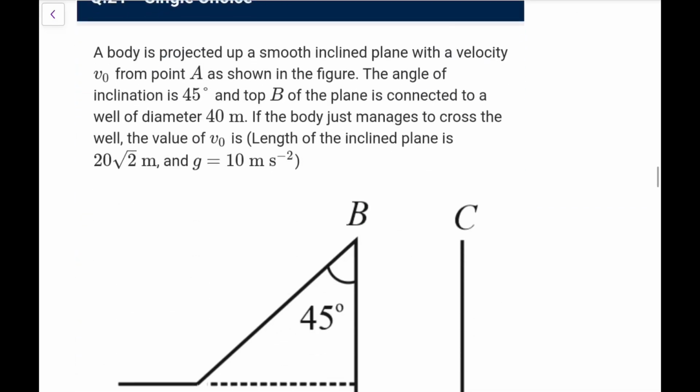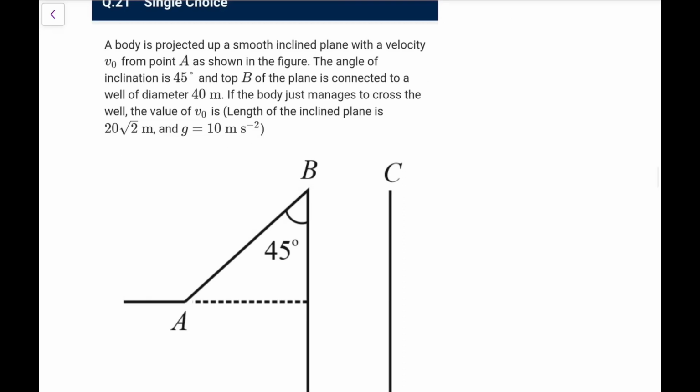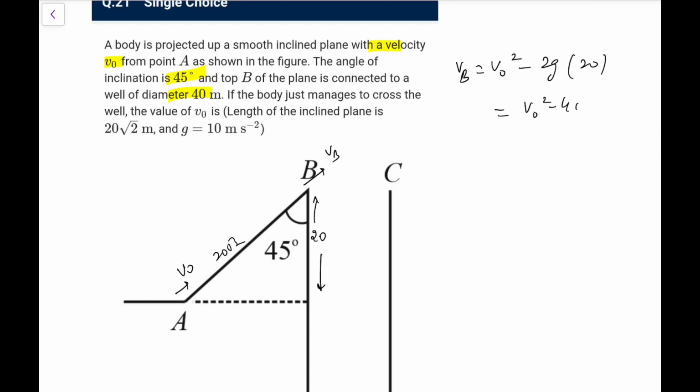Next, a body is projected up a smooth inclined plane with a velocity v0 from a point A as shown in the figure. The angle of inclination is 45 and the top B of the plane is connected to a well of diameter 40 meters. If the body just manages to cross the well, the value of v0 is? The length of the incline is 20 root 2, so this height becomes 20. If this velocity is v0, you can directly say the velocity at B would be v0 square minus 2gh, h is 20. So v0 square minus 400 you have.